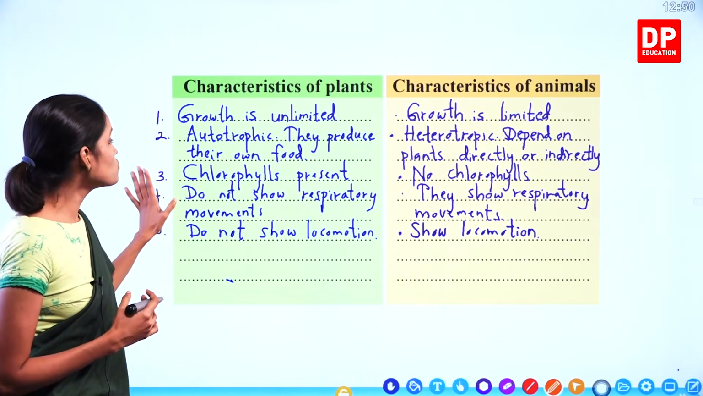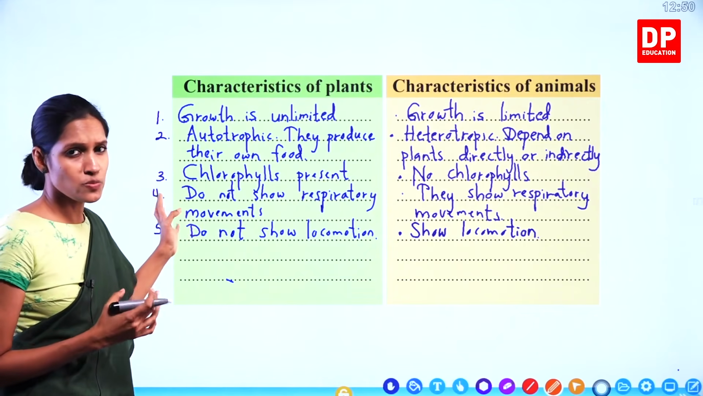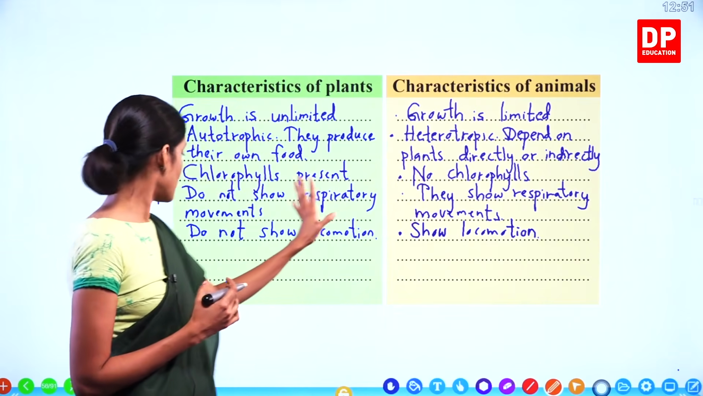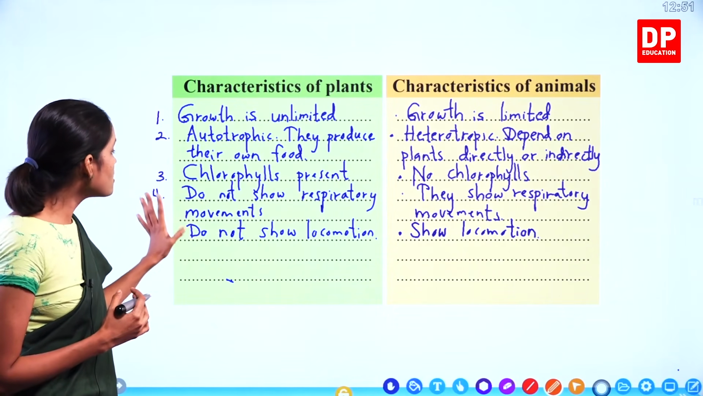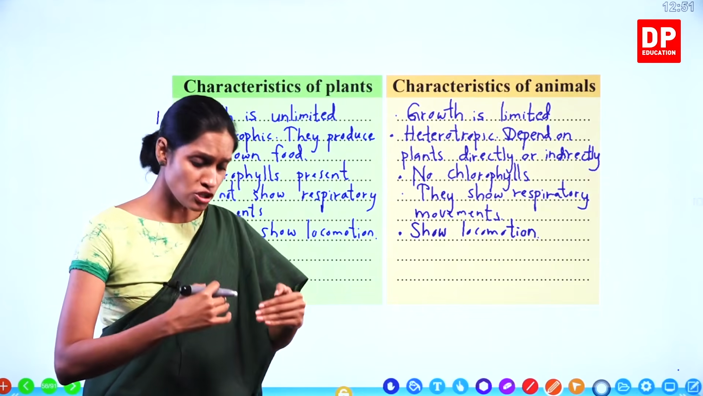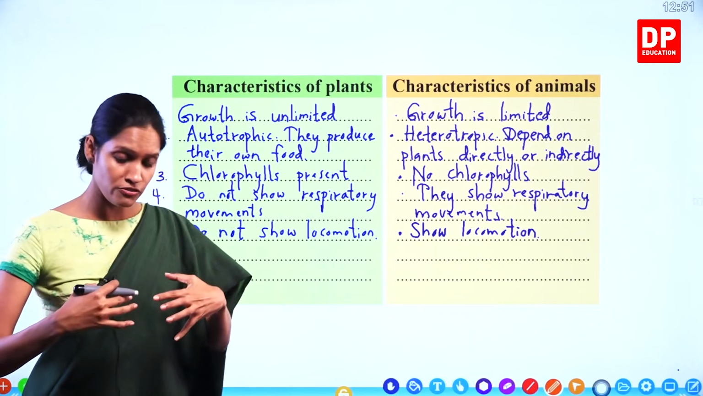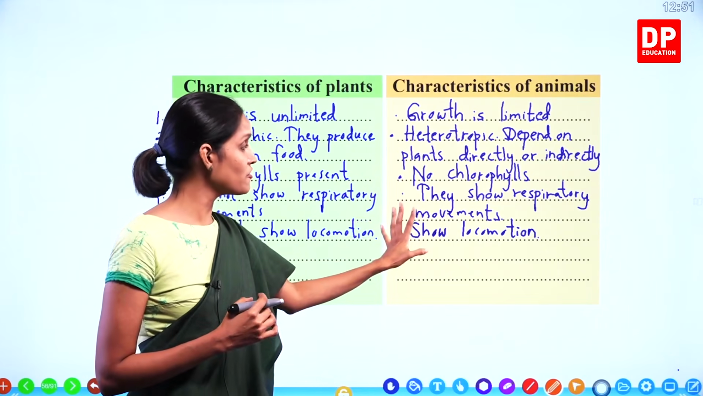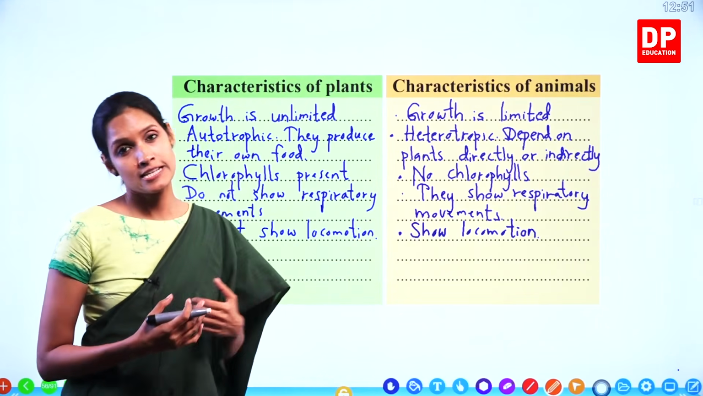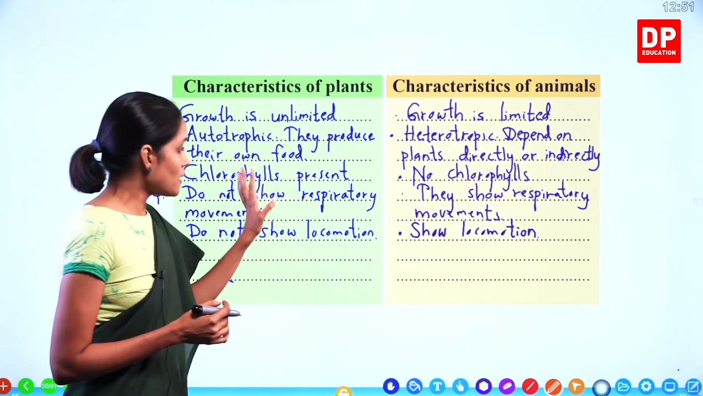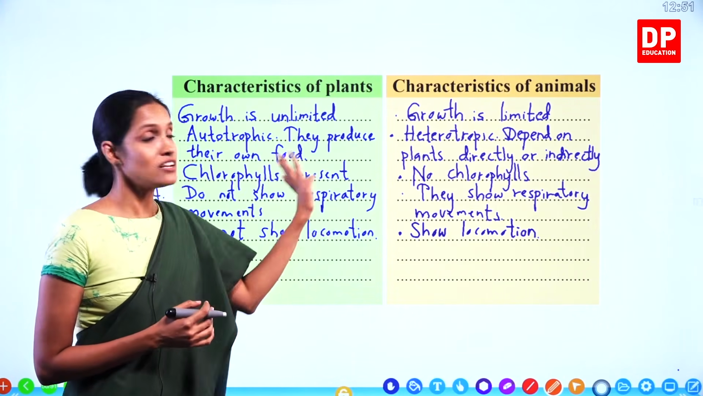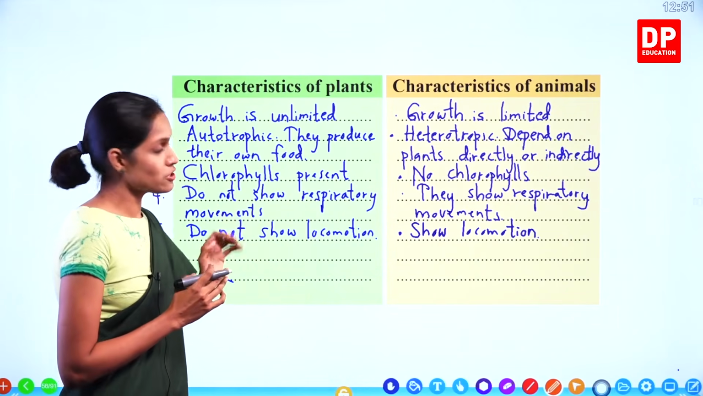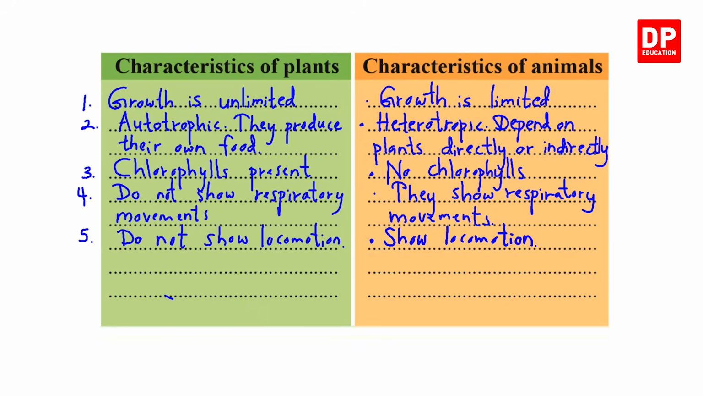And plants do not show respiratory movements. You can't see any respiratory movements in plants. But animals, they show respiratory movements. Understand? And the last one, plants do not show locomotion. Plants cannot move the entire body from one place to another place. But animals, they can. There are different means of locomotion like flying and walking, etc. Understand? So in the upper grades, you are going to learn so many other differences between plants and animals. But for now, we are going to learn only this much. Understand, children?